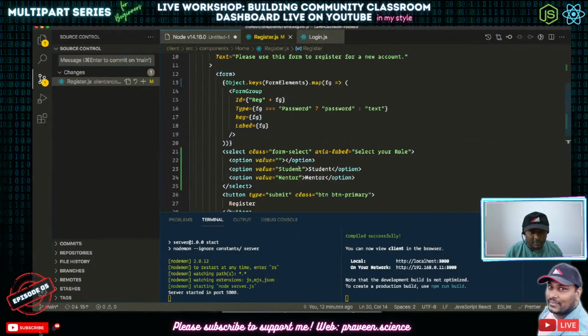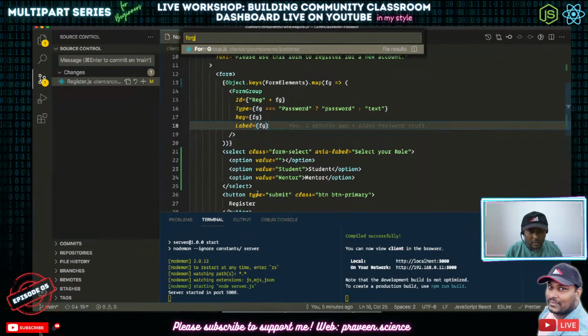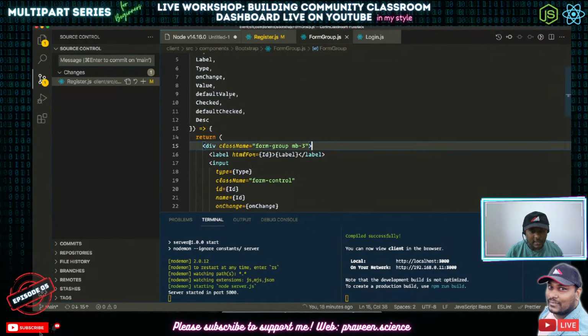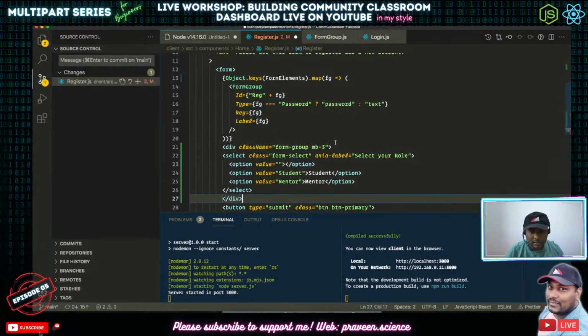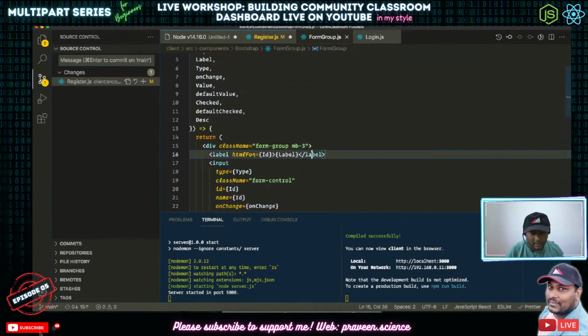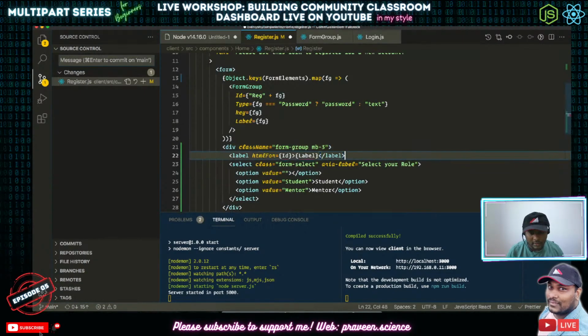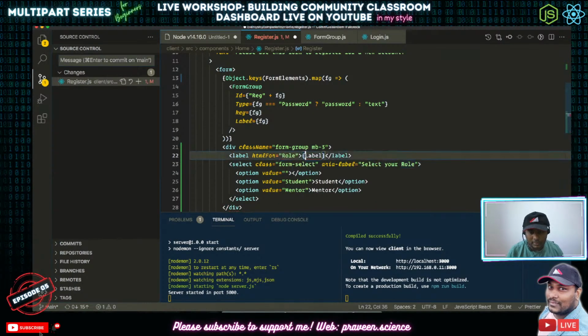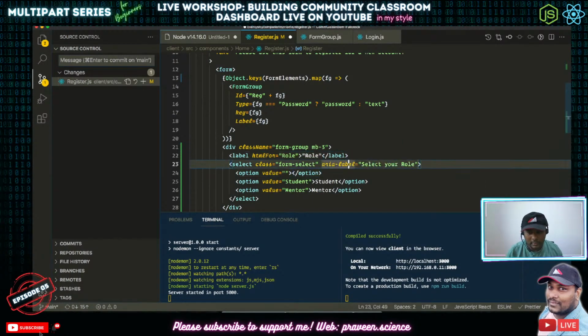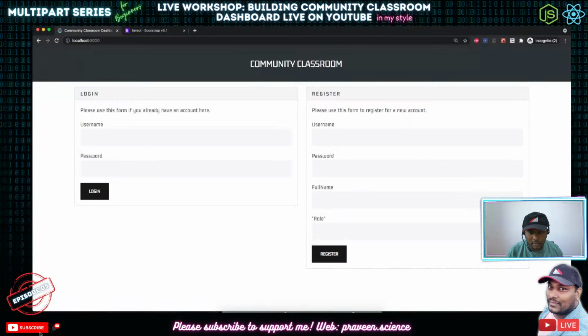This one needs to be perfectly given like the form element. So if we go to the form group, what this thing does is it has to have this div. Then we have a label for role, then this is going to be role, and we have a role.